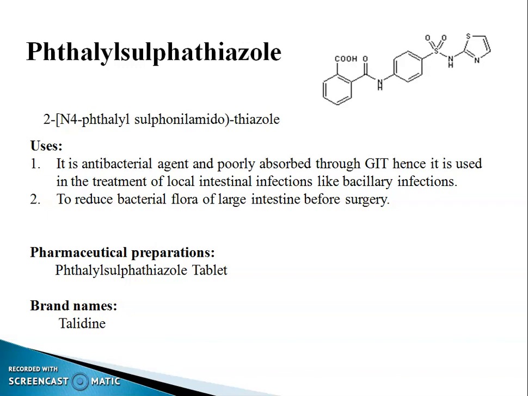Uses: it is an antibacterial agent and poorly absorbed through the GIT, hence it is used in the treatment of local intestinal infection like bacillary infection, and it is also used to reduce the bacterial flora of the large intestine before surgery. Pharmaceutical preparation: phthalyl sulfathiazole tablet, and the brand name is Thalidine.